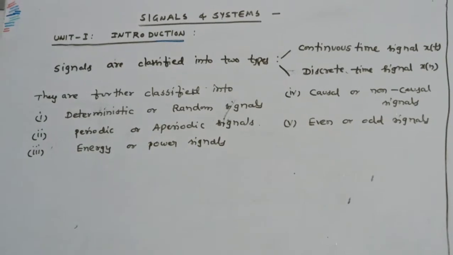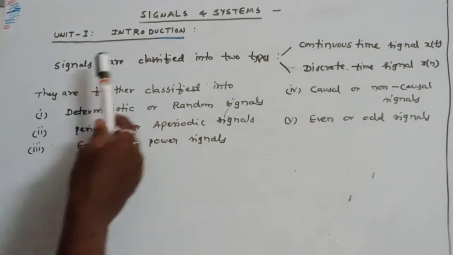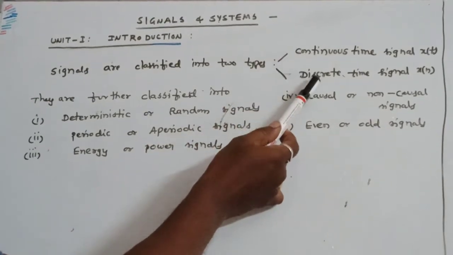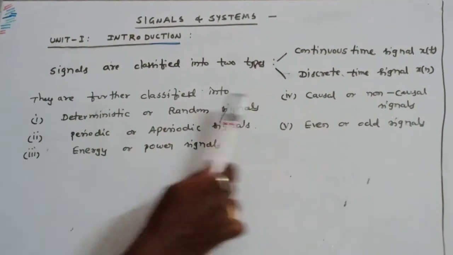So all these articles, which come under continuous time signals and discrete time signals, are further classified into these types.